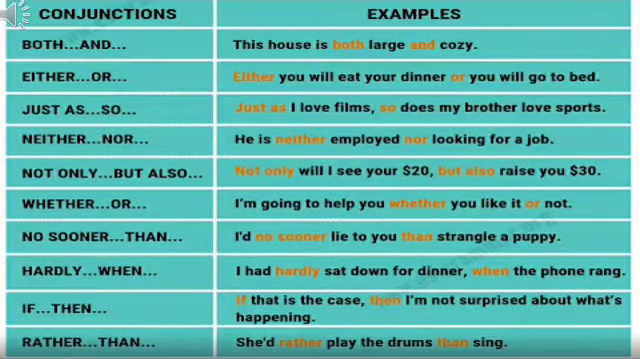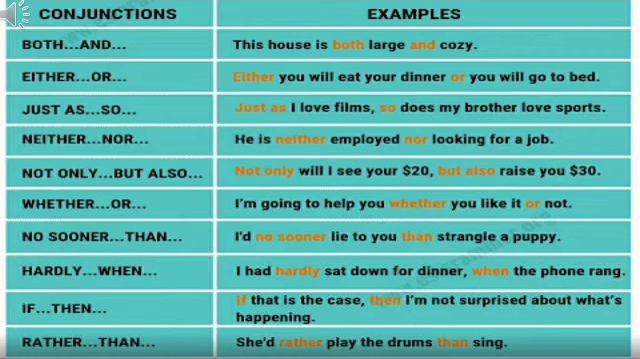Welcome back, class. Now let's see examples of some correlative conjunctions. First is both...and. This house is both large and cozy. Either...or. This conjunction is showing choice. Either you will eat your dinner or you will go to bed.